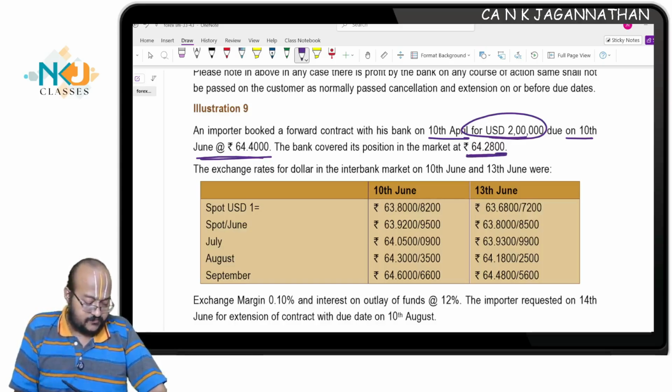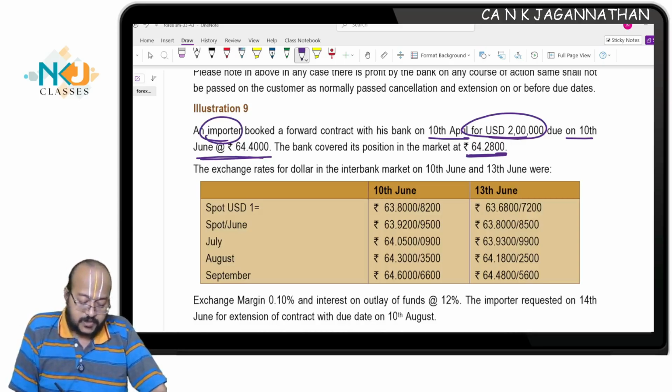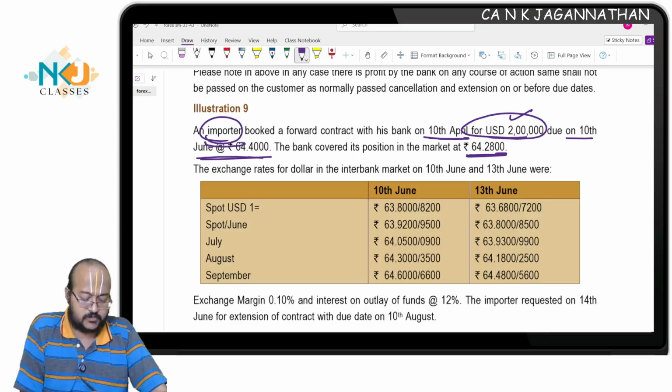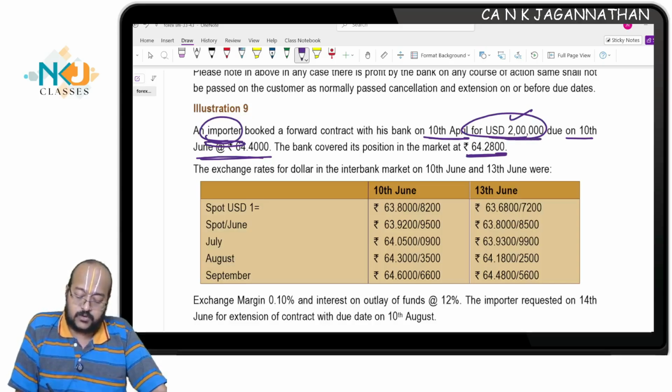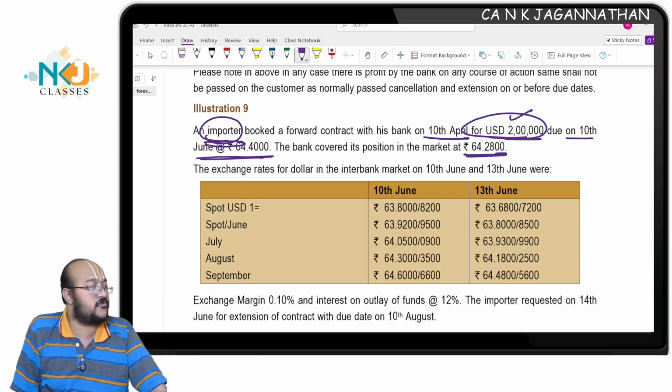The importer will buy dollars, so the dealer will have to sell dollars 2 months forward, USD 2 lakhs, April, May, June. The dealer has sold at 64.4. Simultaneously, the dealer covered with a 2 months forward buy at 64.28.